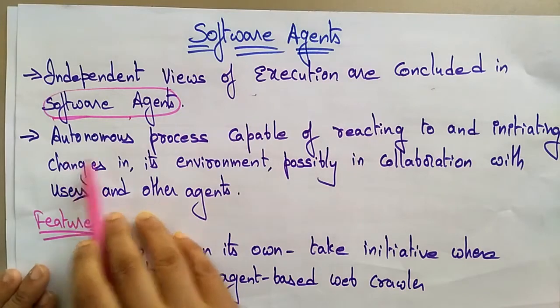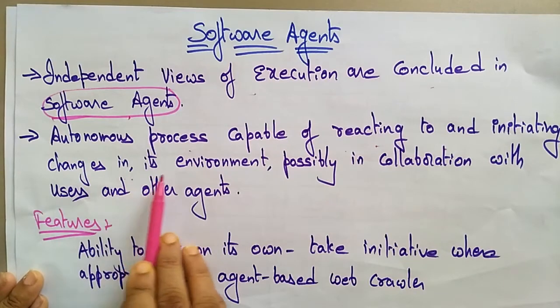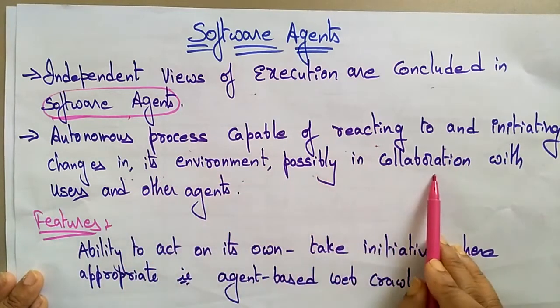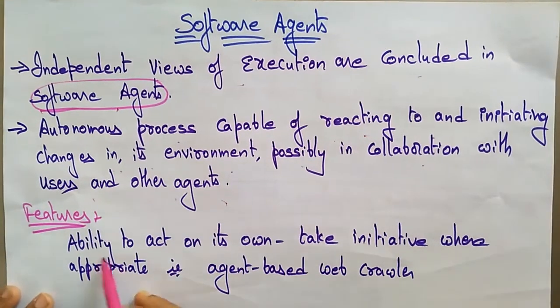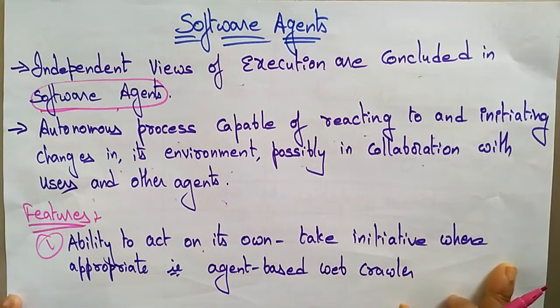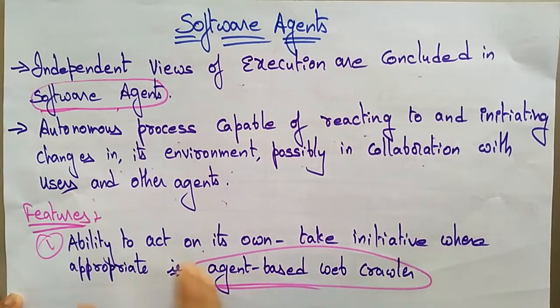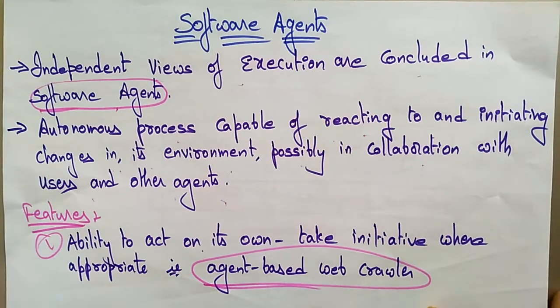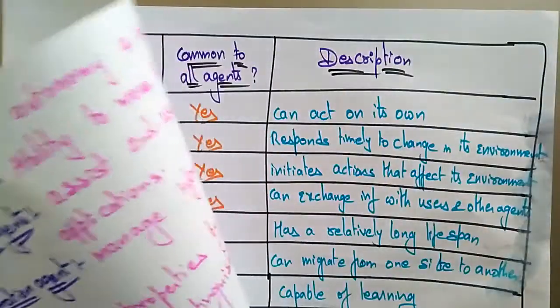concept. Okay, an autonomous process capable of reacting to and initiating changes in its environment, possibly in collaboration with users and other agents. The feature of the software agent is its ability to act on its own. So how? It takes initiative where appropriate. That is an agent based web crawler. This is an example of the ability to act on its own. Here the agent based web crawler is going to act on its own, so it is going to take initiative whenever it is required.